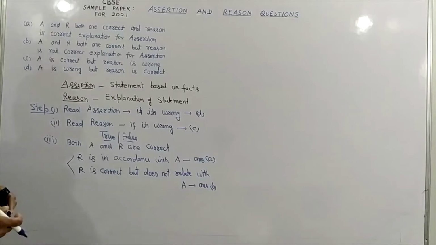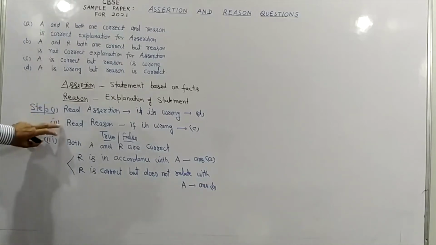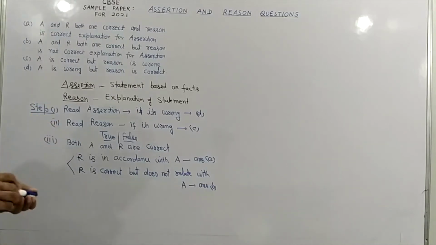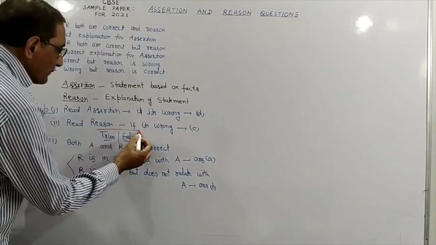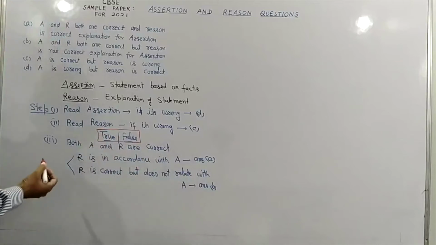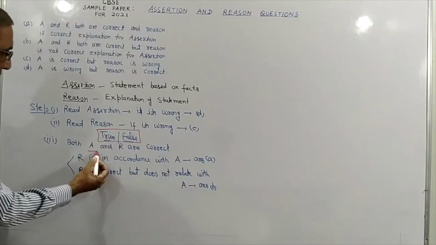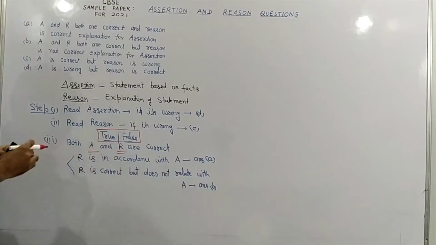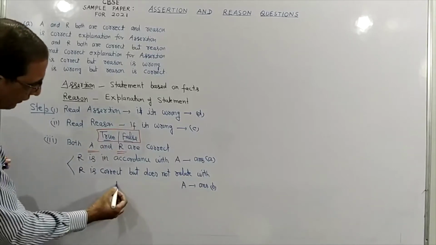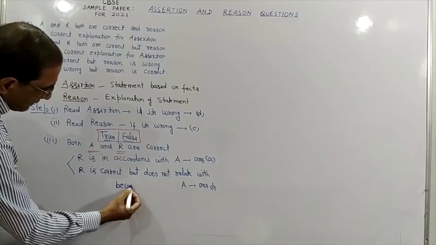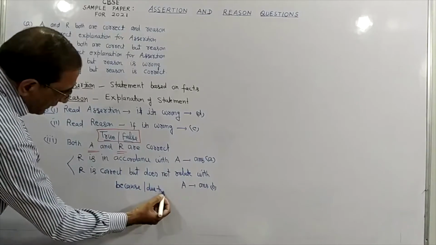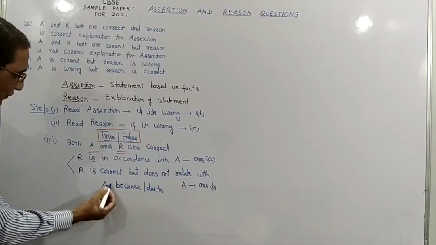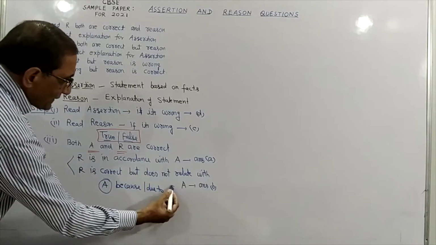So as I told you, for steps 1 and 2, you can just think about true and false to find out whether they are correct or not. Similarly, students, if you want to relate these two, that is assertion and reason, then what you can do? You put because or due to in between your assertion and reason.